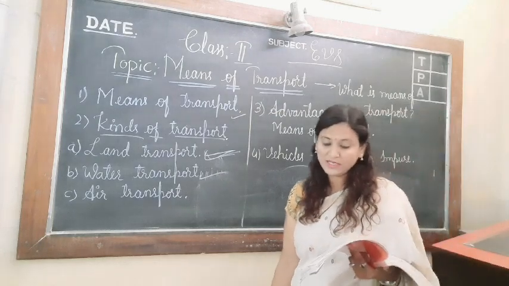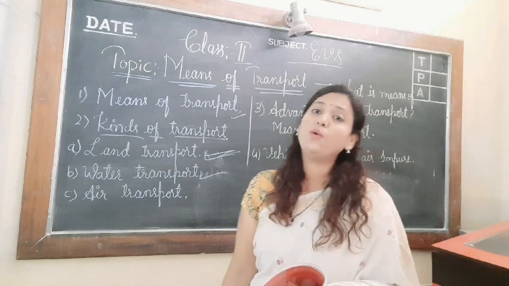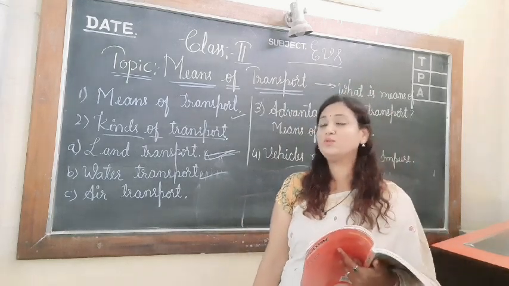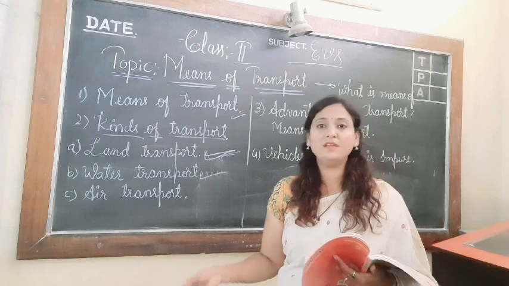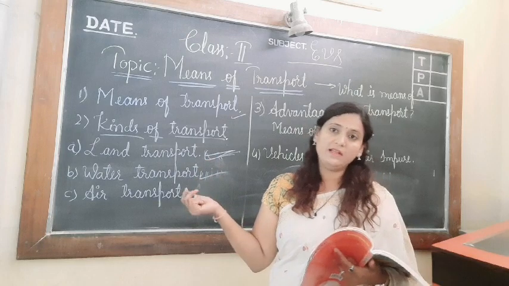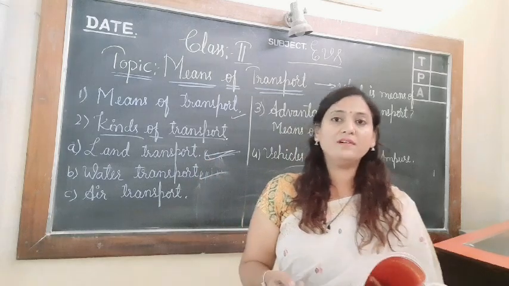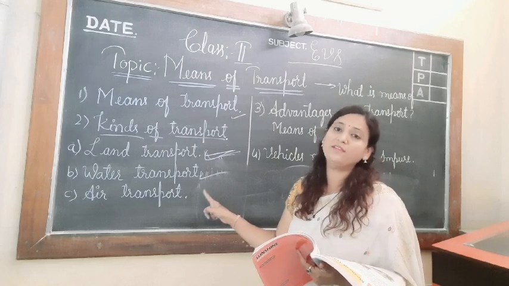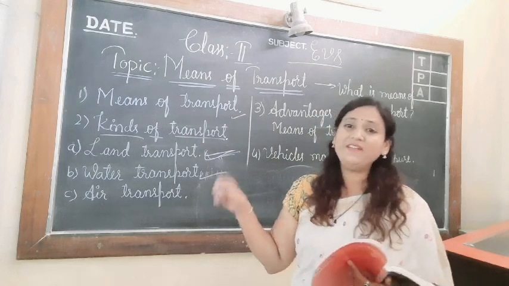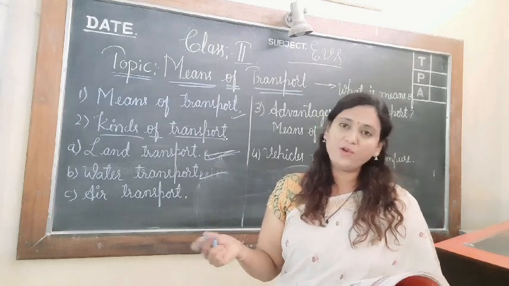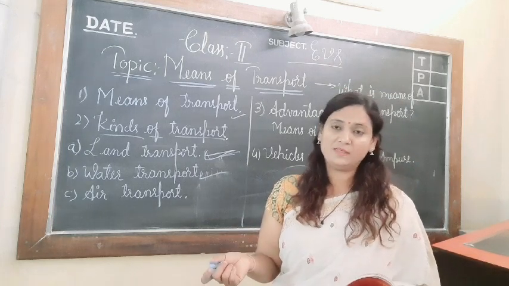Passengers, goods, different places through seas and oceans. So if there is no way to travel, it may be through water or through land or through air. The first thing we have learned is land transport. Now next is water transport, and if we are moving on water, it is called water transport.